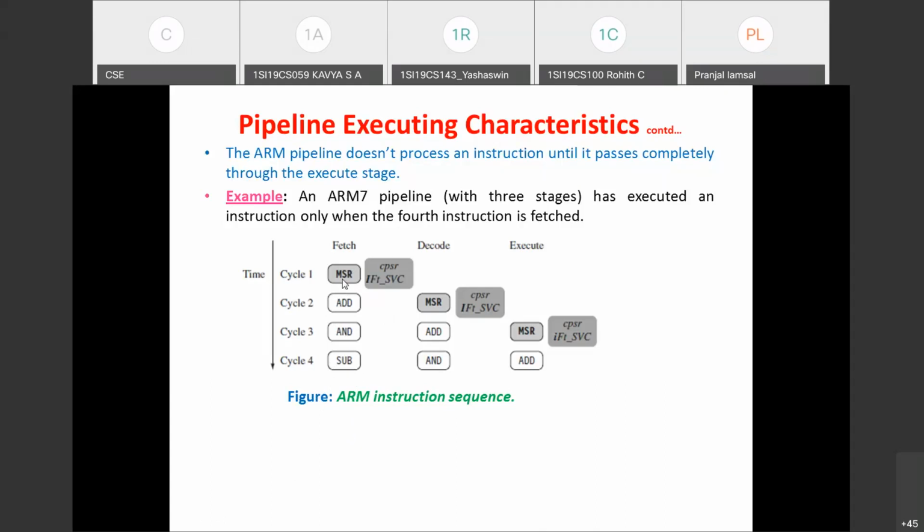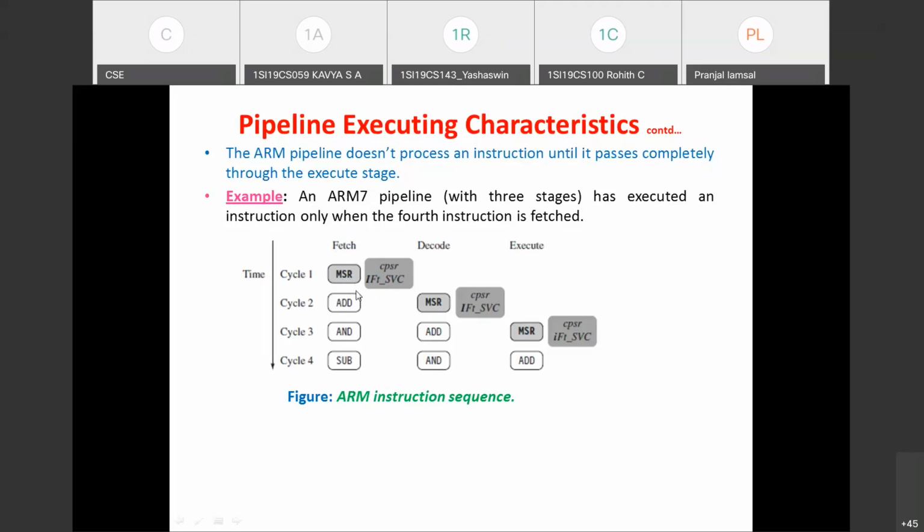We want to enable a normal interrupt. How to enable the normal interrupt? You know, in CPSR there is the I bit, the 7th bit in the CPSR. If that bit status is 0, that means the interrupt will be enabled, so an external device can interrupt the processor. How can we write 0 to that? Using the MSR instruction that operation is performed. So for enabling the interrupt, the MSR instruction is to be executed.